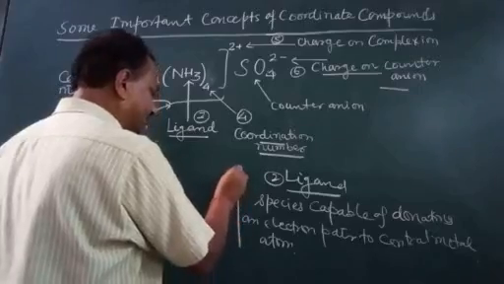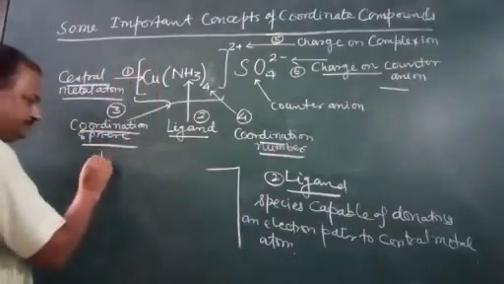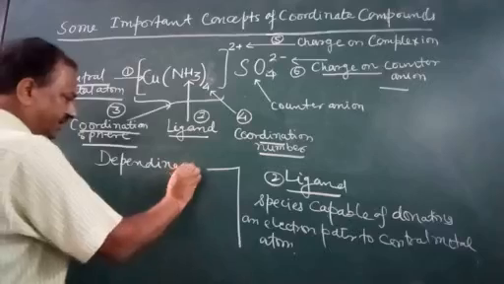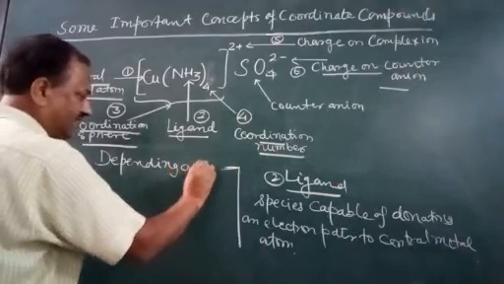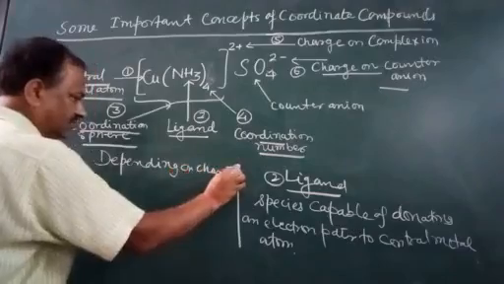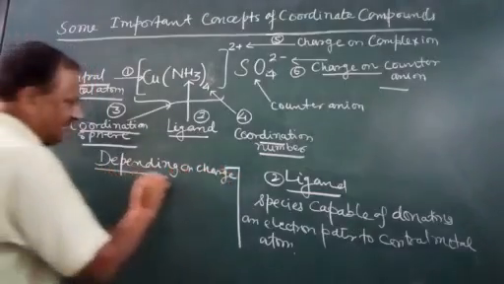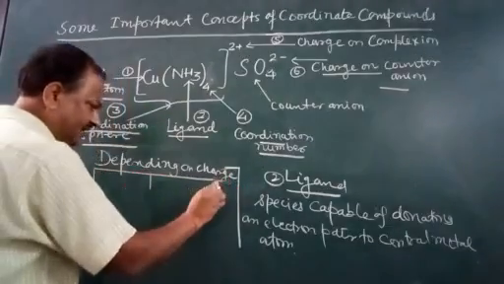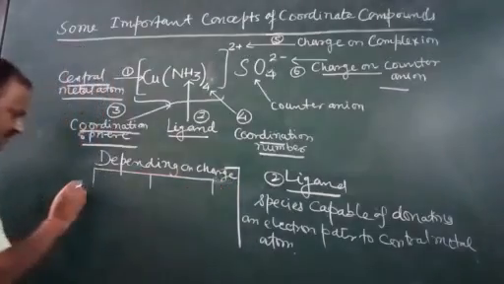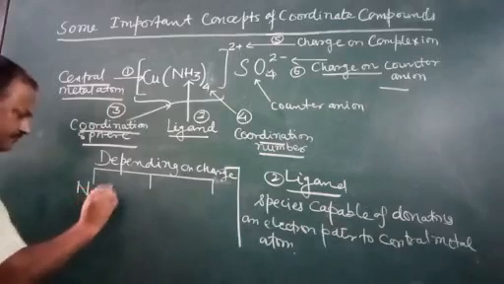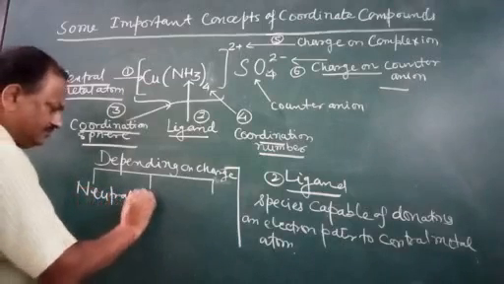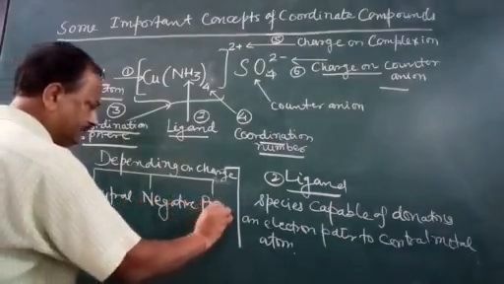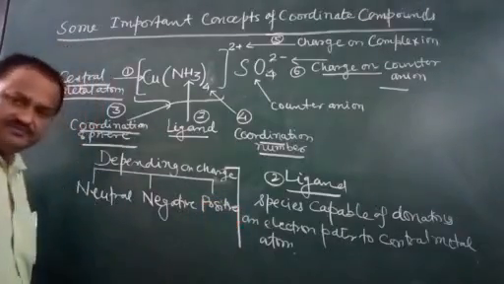First, depending on charge, ligands are classified as neutral, negative, and positive.